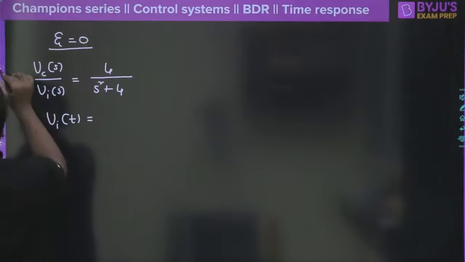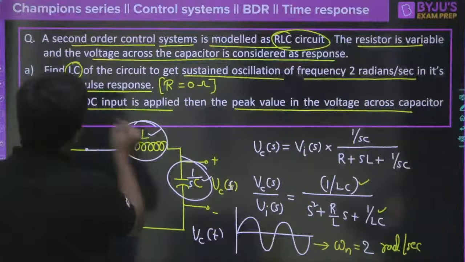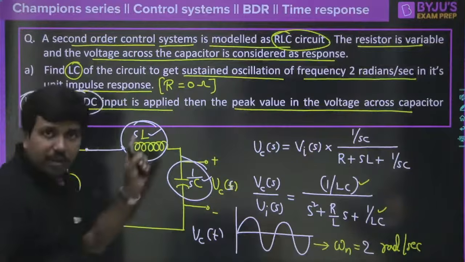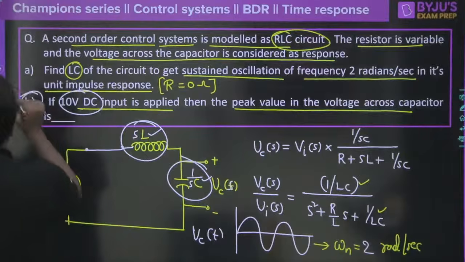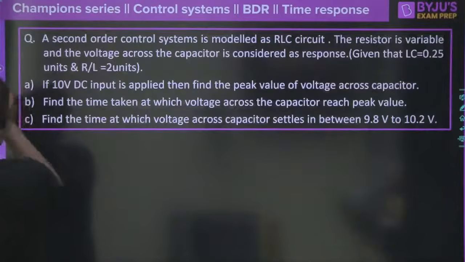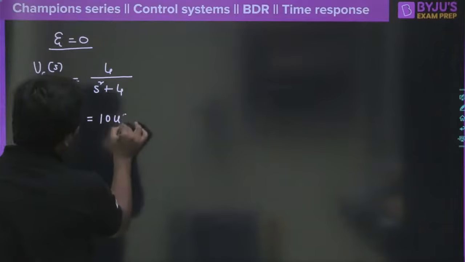So look at what the input we are applying here is. We are applying a 10 volt DC signal, correct? When we apply a 10 volt DC signal, without any confusion I can write down Vi of t is going to be 10 into U of t here, correct?